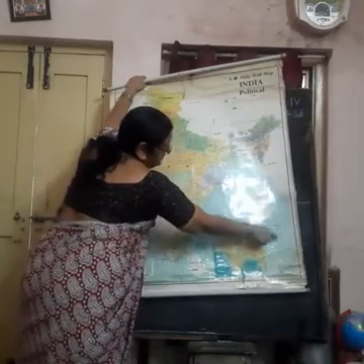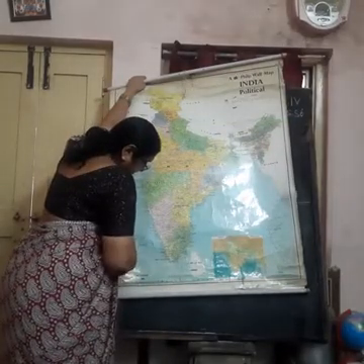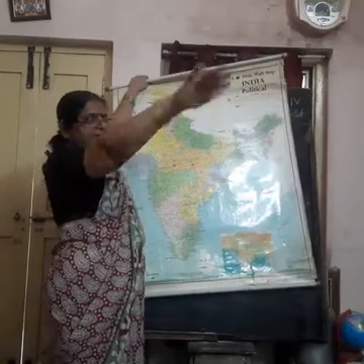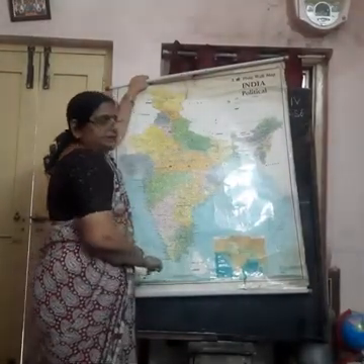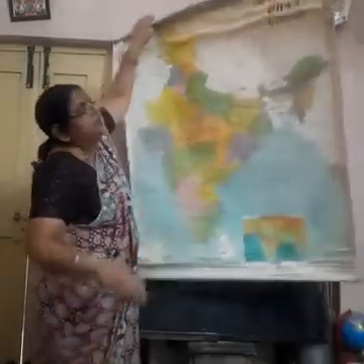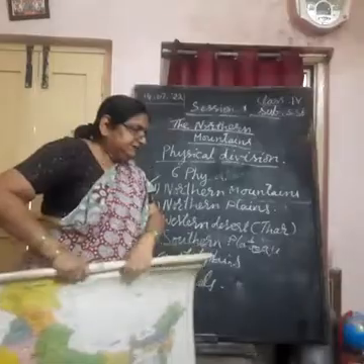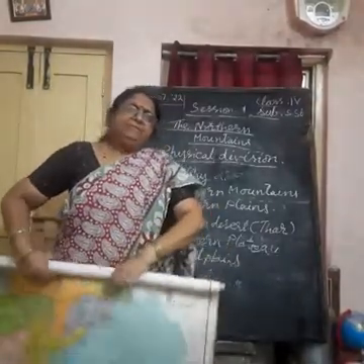This is the Andaman and Nicobar Islands, which are located in the Bay of Bengal. Here this is the Lakshadweep Islands. What are islands? The piece of land surrounded by water on all sides. So these are the islands of our country. They are the union territories of our country. Okay. These are the different physical features of our country.